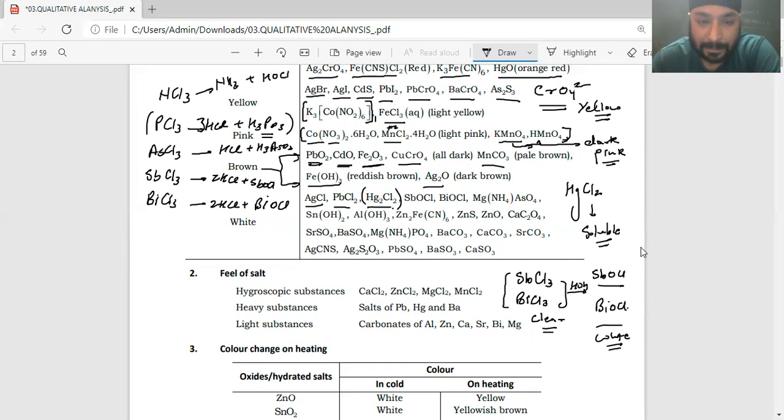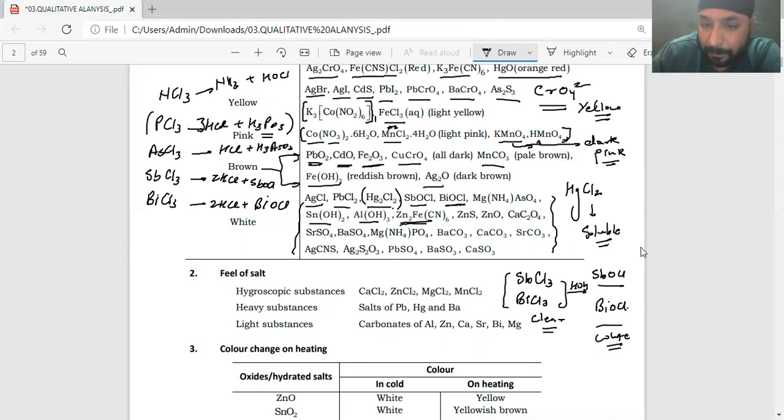Now, this is again the color of these salts, right, which you should remember: SbOCl white, and all of these are white in color. These all salts, and here you should remember AgCl, PbCl2, Hg2Cl2. Again, these two. Then aluminium hydroxide, tin hydroxide. Zinc, it is slightly bluish white. The zinc ferrocyanide is there, no? There is slightly bluish.